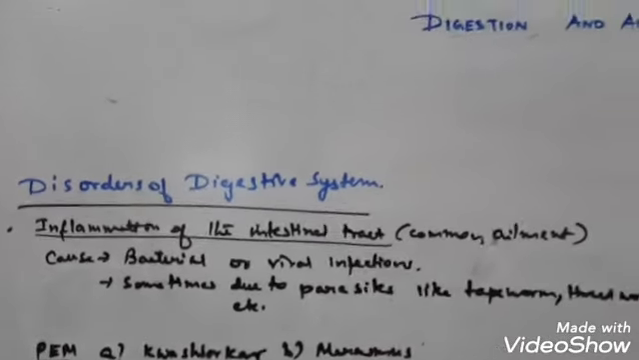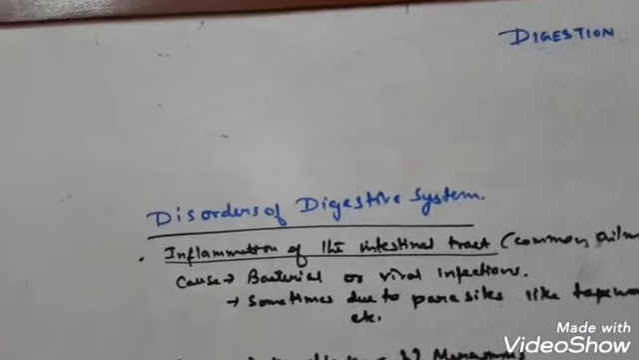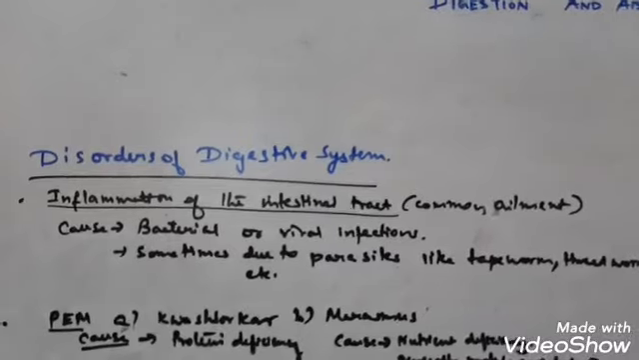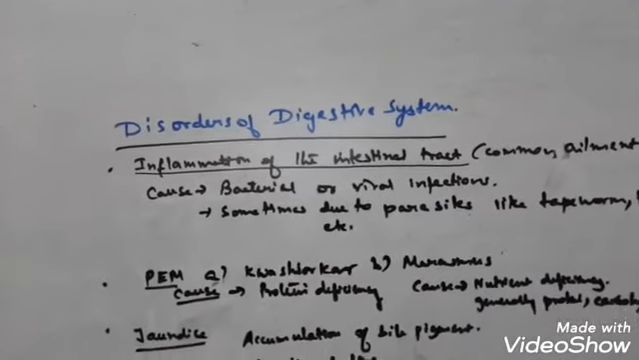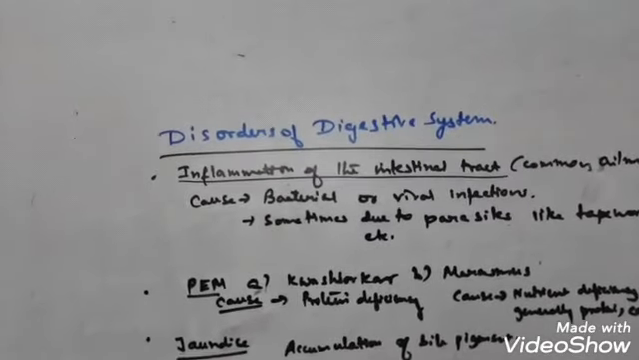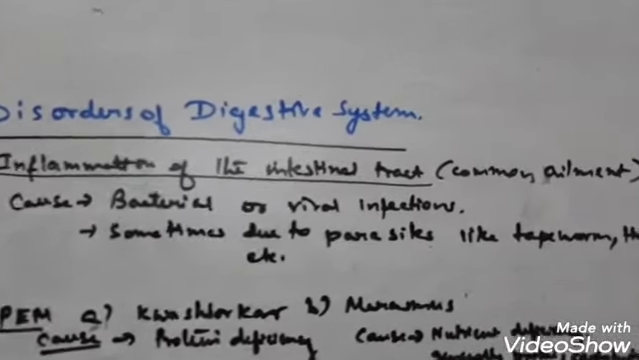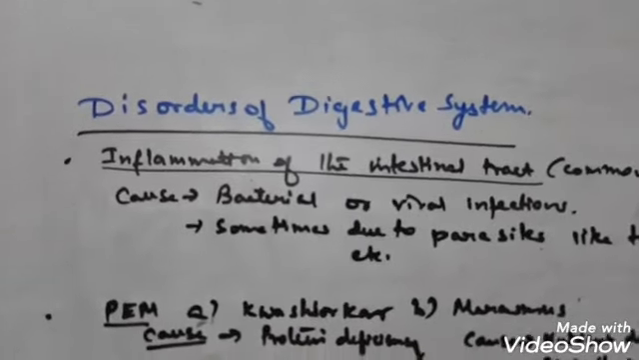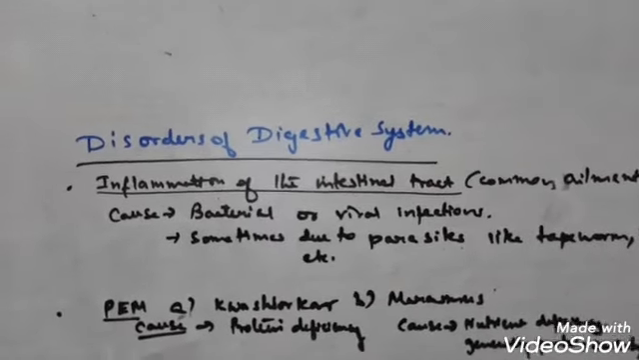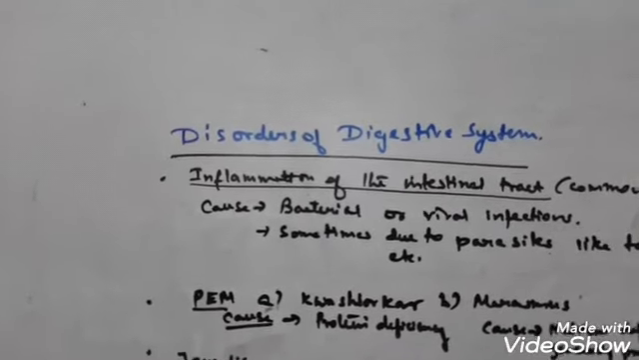The next remaining topic of the chapter is disorders of digestion. So you see there are various disorders of digestion including inflammation of intestinal tract, PEM, jaundice, okay, vomiting, diarrhea, constipation and indigestion. So let me describe each one by one. First is inflammation in the intestinal tract. Now you see this is a very common disorder in the digestive system.